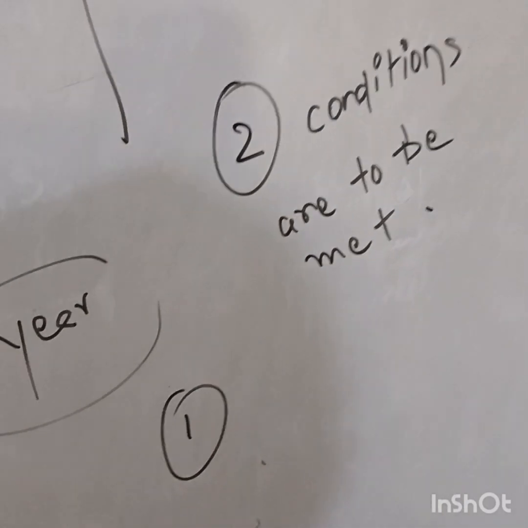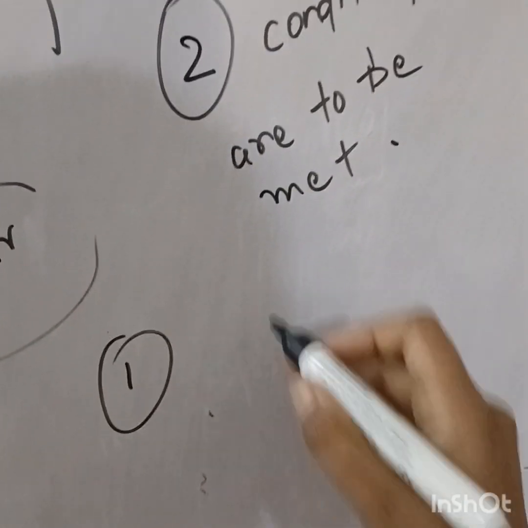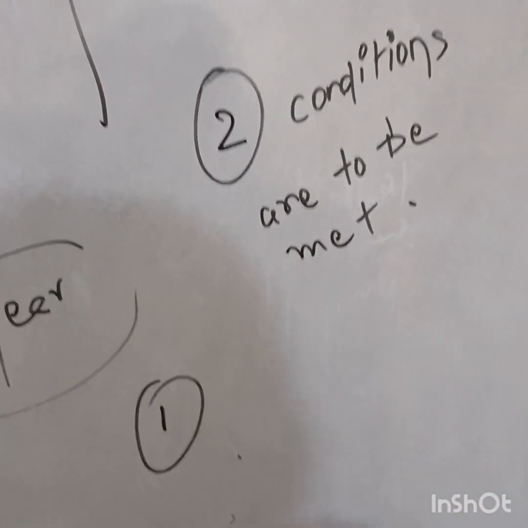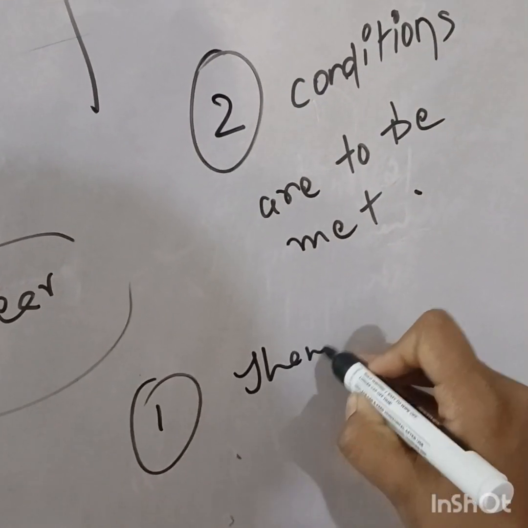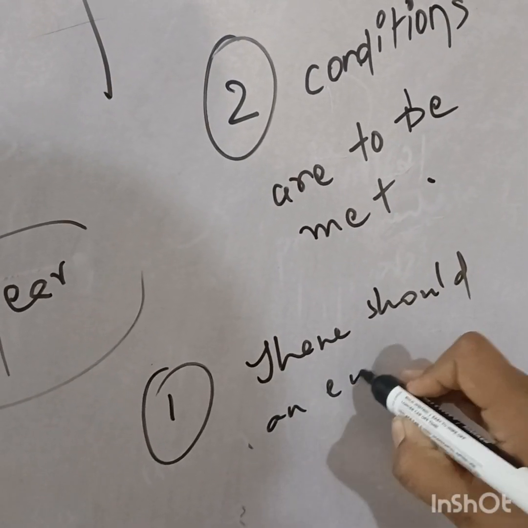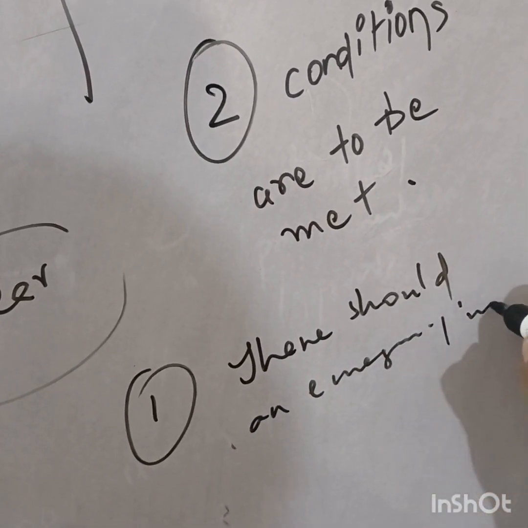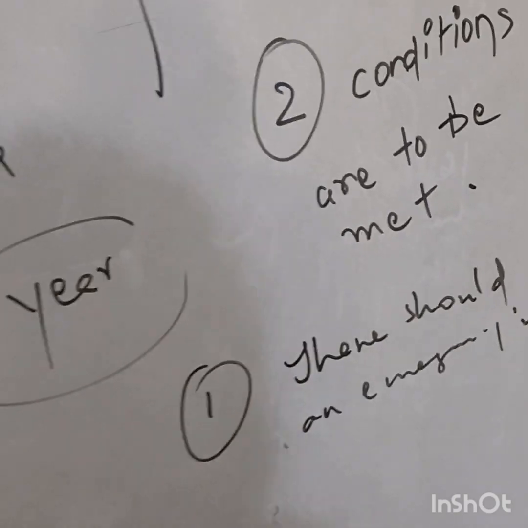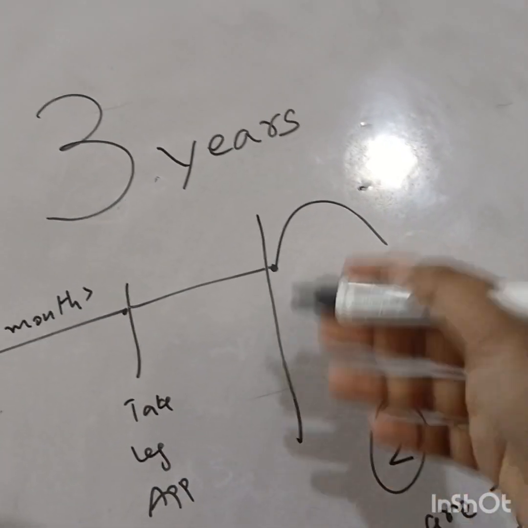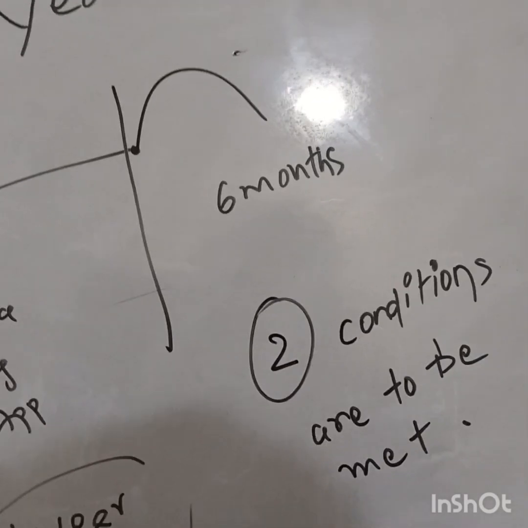One thing is, in any part of India or the whole of India, there should be an emergency imposed. If it has to take this jump after 1 year for 6 months, 2 conditions are to be met.